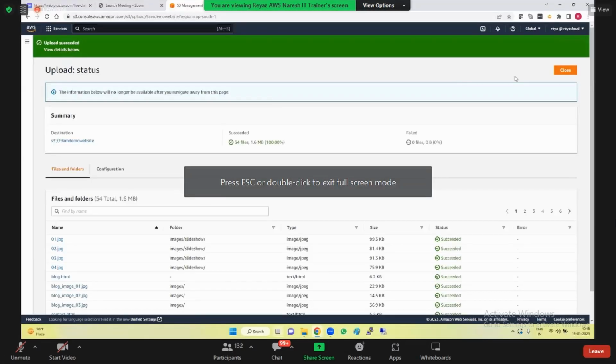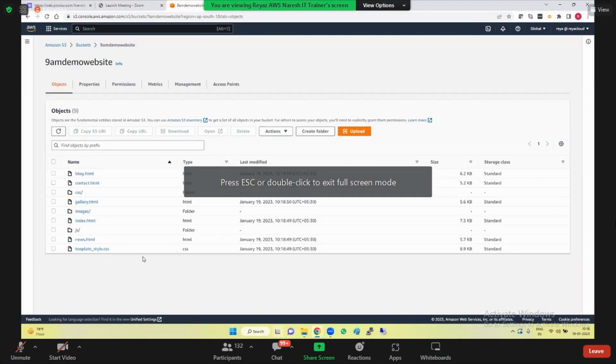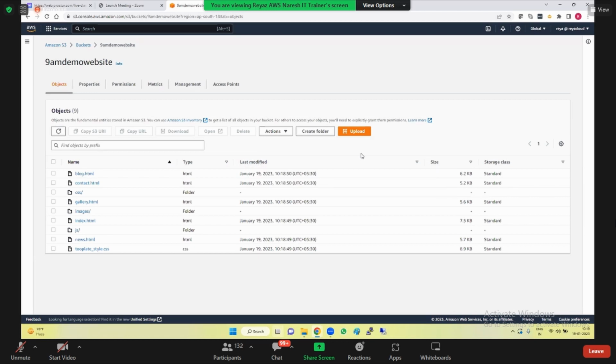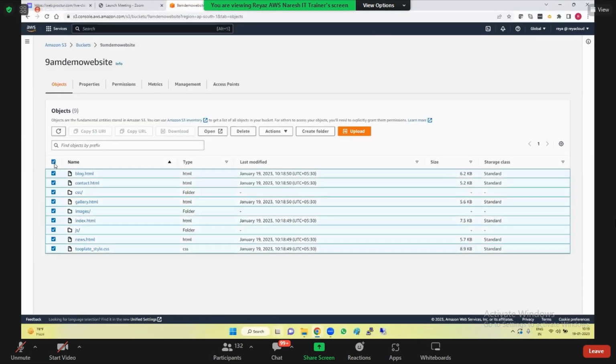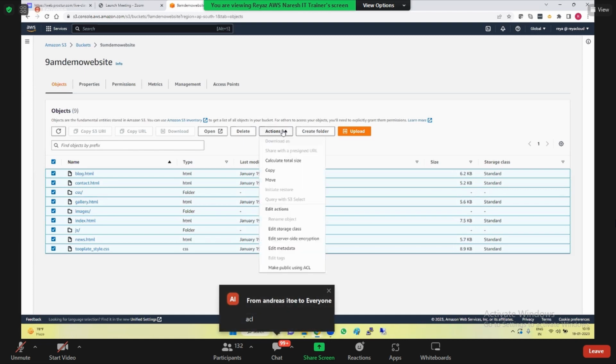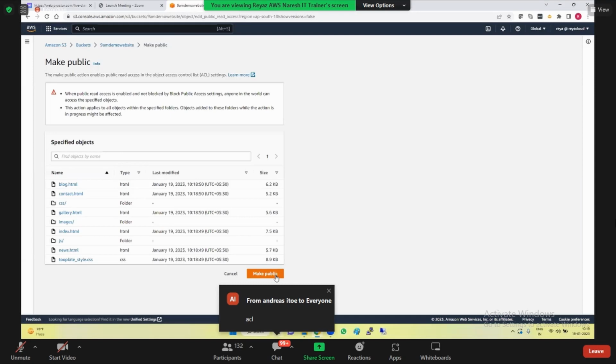Do you see this? I have uploaded all my files here. So guys, if my files want to be accessed by everyone, what should we do? By default, these are all private, no? We should make it public, no? So select all, and then this is a very important step. Many people will forget this. Make it public. Make public.